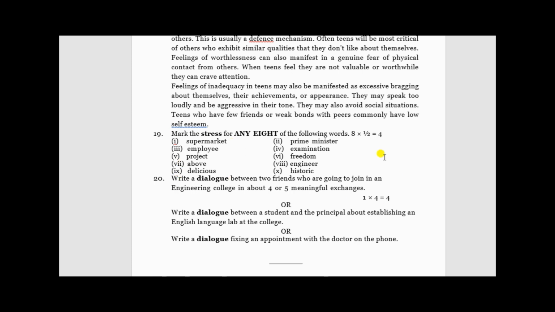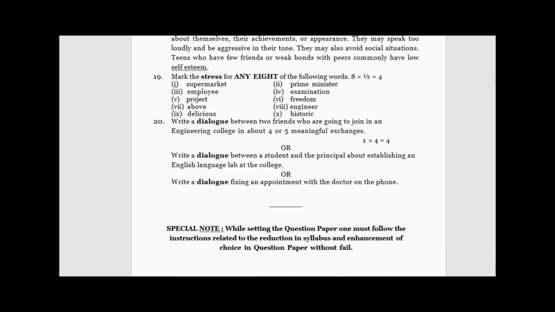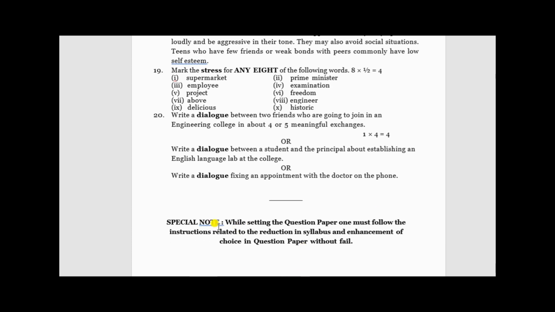Alright, that's it. Now we'll have a look into what is being deleted, and you have to see this special note. While setting the question paper, one must follow the instructions related to the reduction in syllabus and enhancement of choice in question paper without fail. That means, what did you understand? From the deleted syllabus you are not going to get a single question, and whatever the increase in choice is there, yes, that has to be given. So this time the question paper is going to be very easy, and luckily you have got more time to prepare. That's a good thing.